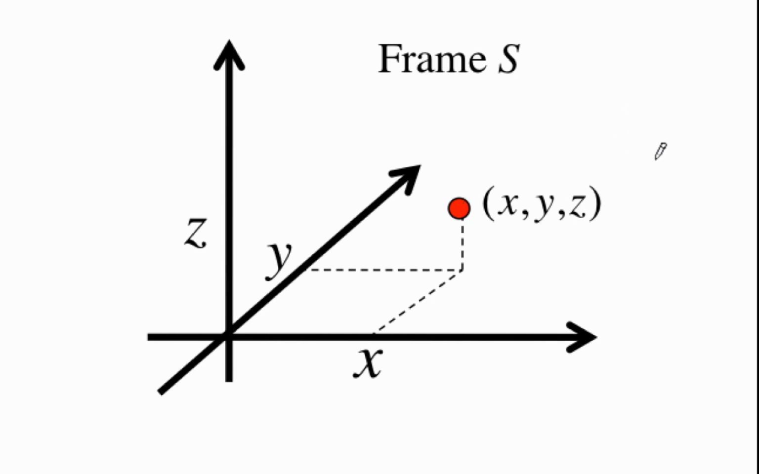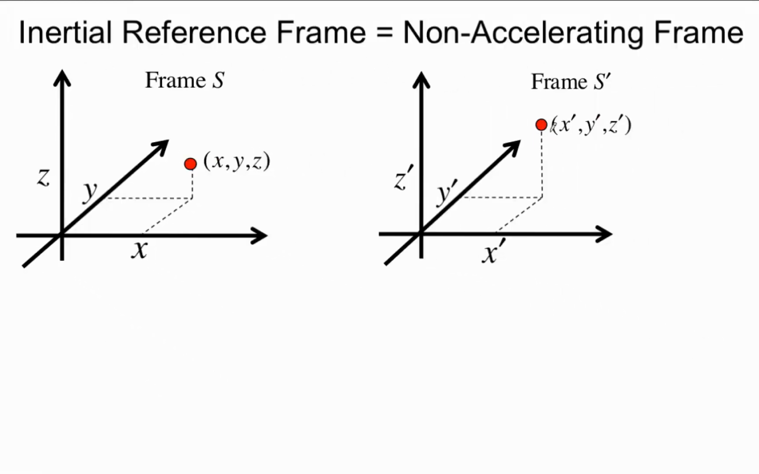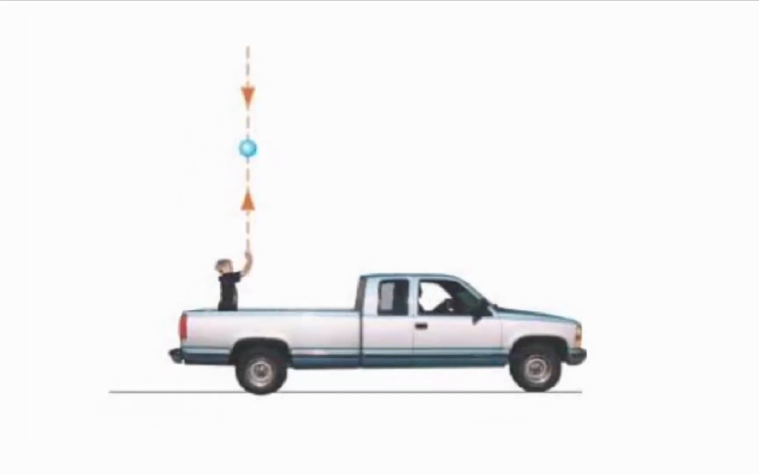Of course, there are many inertial frames that are possible, and each one can be identified by the fact that a particle placed at rest will remain at rest. Now, here's a real-life example of an inertial frame. There is this truck standing at rest, with respect to the ground, of course. The boy throws a ball, it goes up, and then it comes back into his hand.